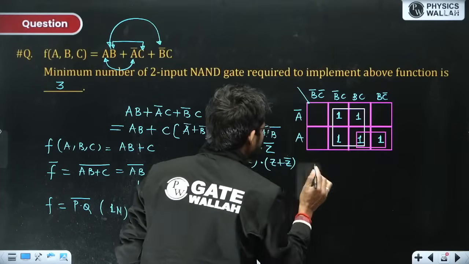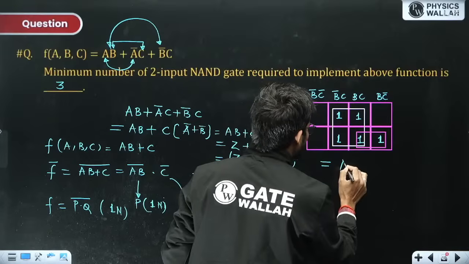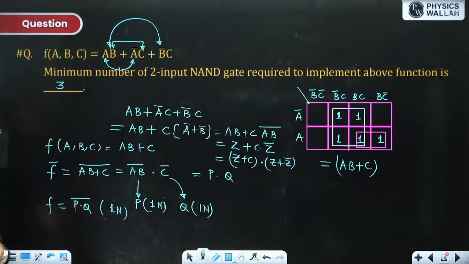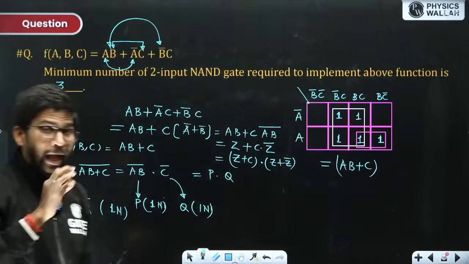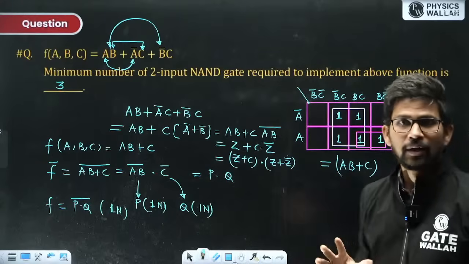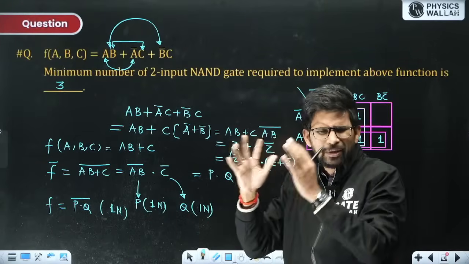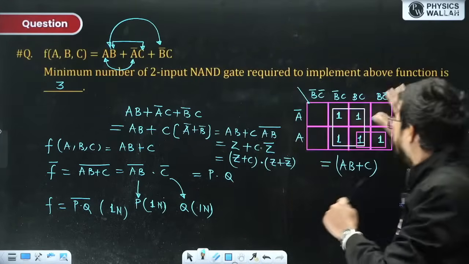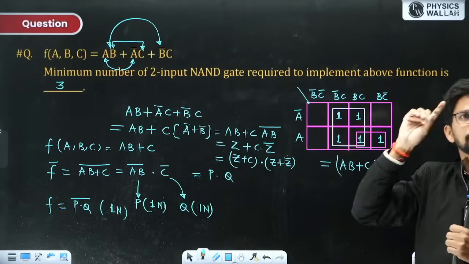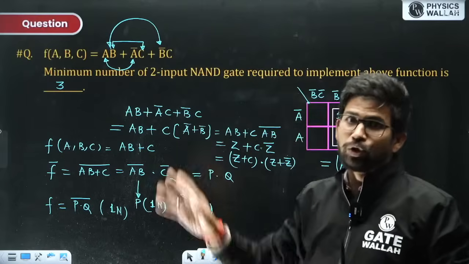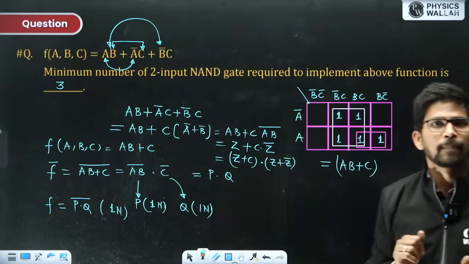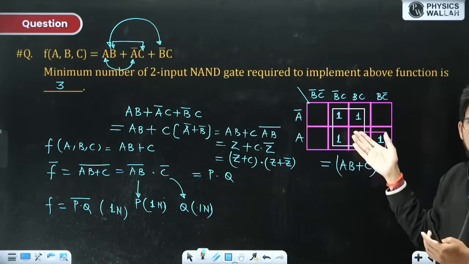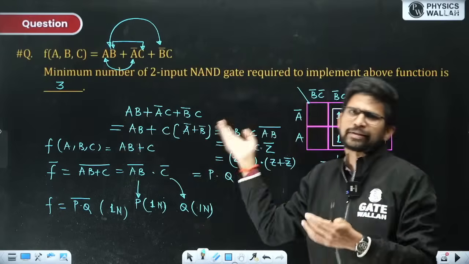Many times students are not able to find the theorem directly. Then go with the K-map. You have to solve the question correctly. When the application of a theorem is a little bit tougher, then always go with the K-map. If simplification at all is possible, you will find the simplification. If simplification is not at all possible, then after filling the K-map, you will get 3 pairs and you will get the same expression.